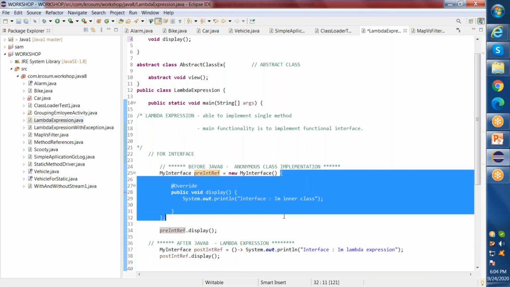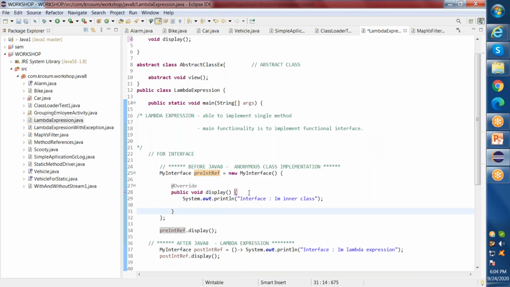Before Java 8, this was how we implemented a particular method of an interface or an abstract class. We just create an anonymous object of an inner class, and we can make use of it. So this is how we did it.